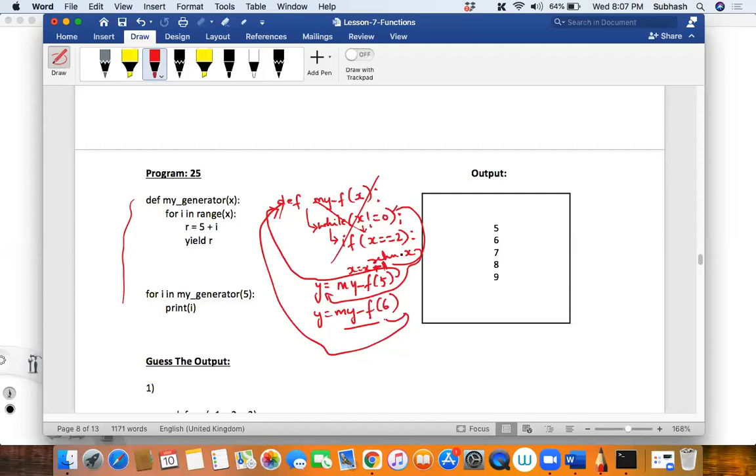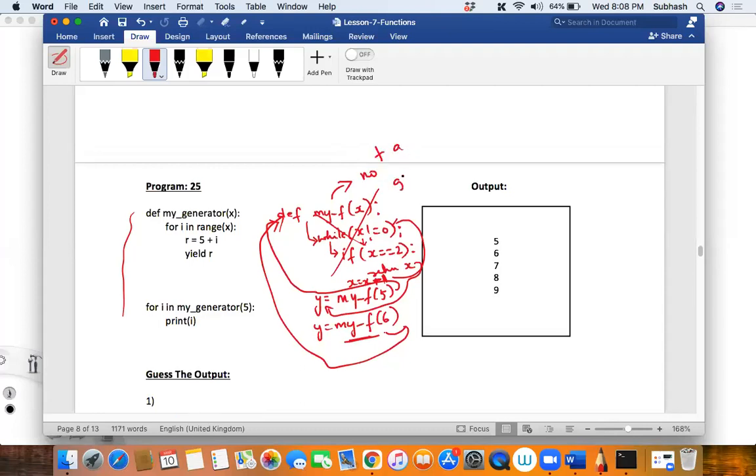So Akshada, did you understand this? The moment we say return, the control comes out of this function and this function will no longer exist, isn't it? So if I call this function once again, x will have a new value. It won't have the old value of x, and it doesn't start from the place where it left off in the previous function call. Am I right? Guys, you understand? This is not a generator function.